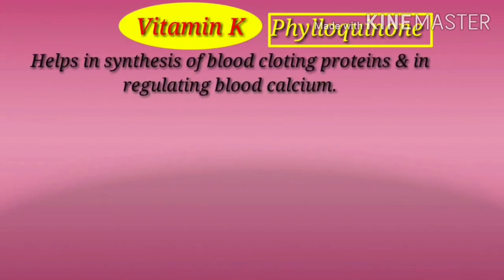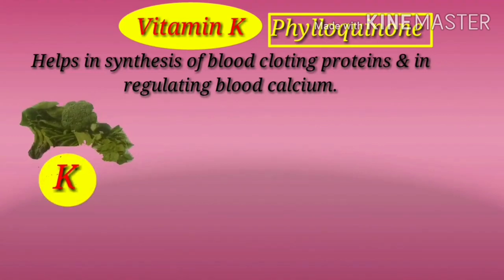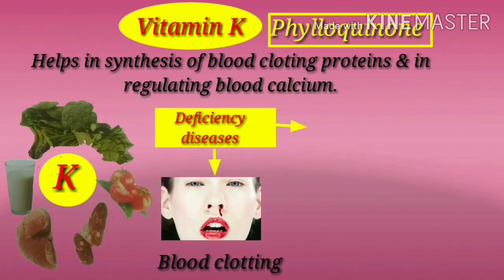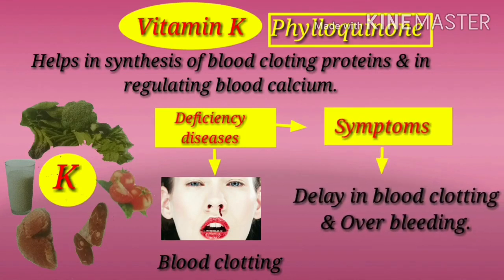Vitamin K is called phylloquinone, helps in synthesis of blood clotting proteins and regulating blood calcium. We can find it in green leafy vegetables and milk. Deficiency diseases are blood clotting disorders. Symptoms: delay in blood clotting, overbleeding.